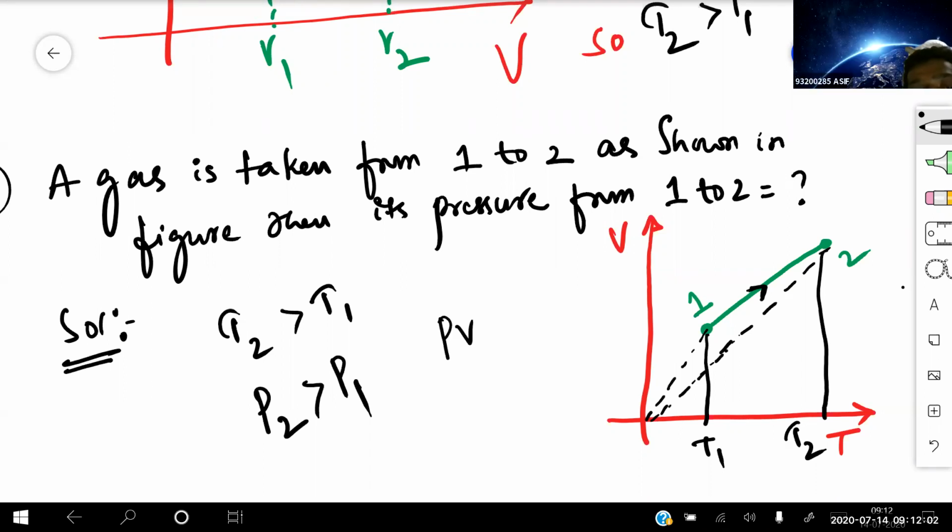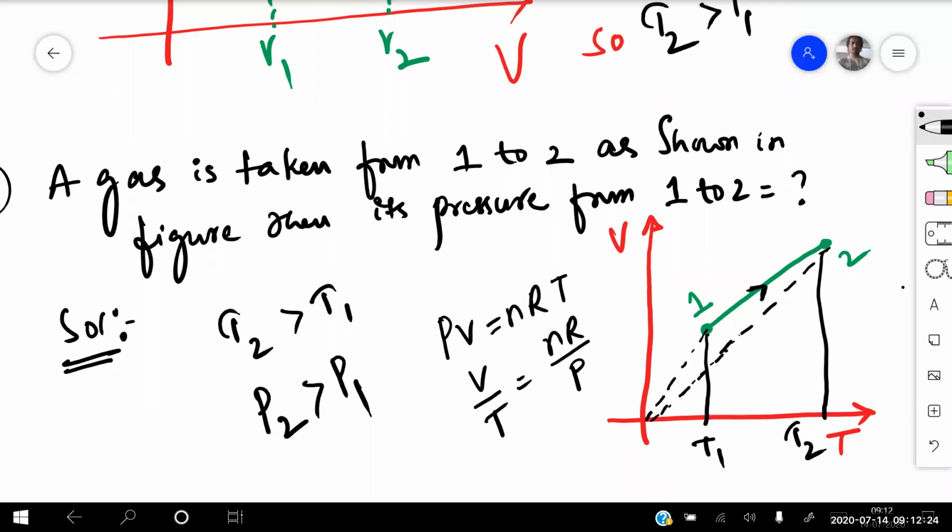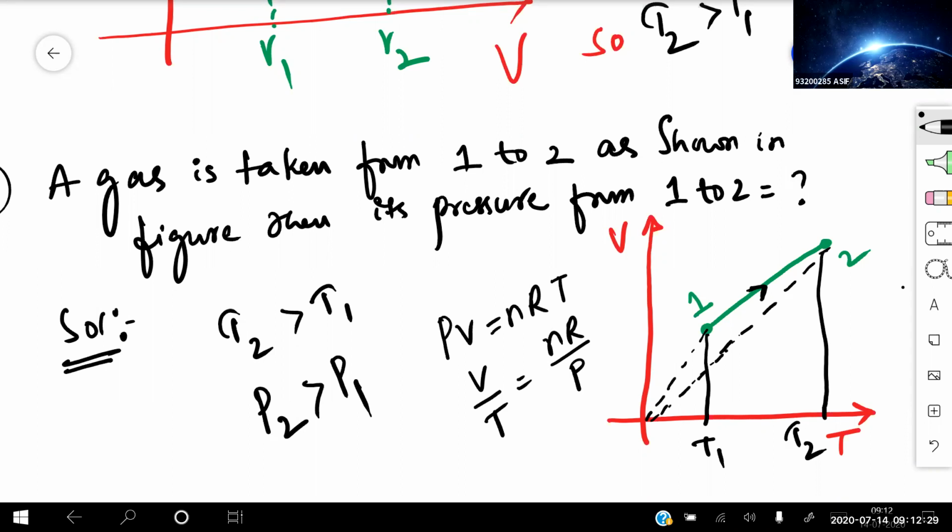PV graph I'm writing now. PV is equal to nRT. So if I'm writing V by T graph, V by T is equal to nR divided by pressure. Now what is the relation between temperature and pressure you see from the equation? Yes, sir. T is directly proportional to P. Then when it is directly proportional, I'm writing the relation for that one. P2 is greater than P1. Clear for everyone? Yes, sir.